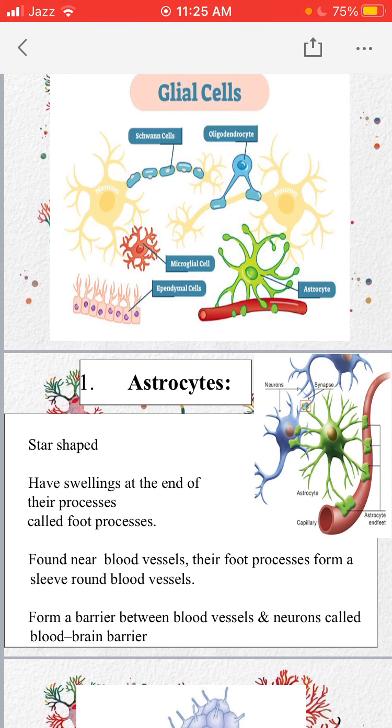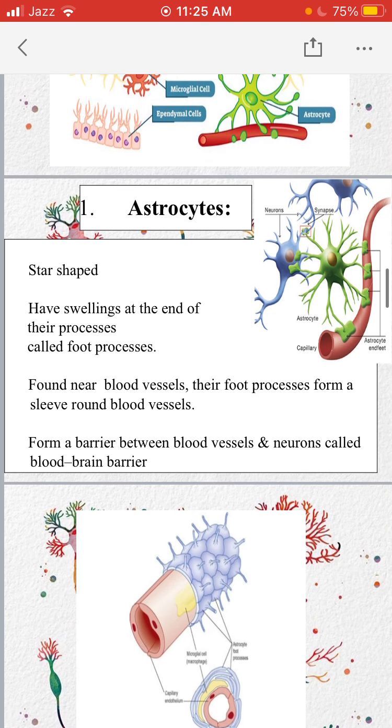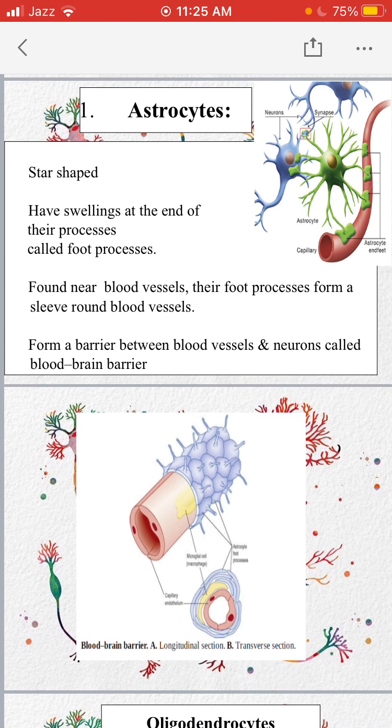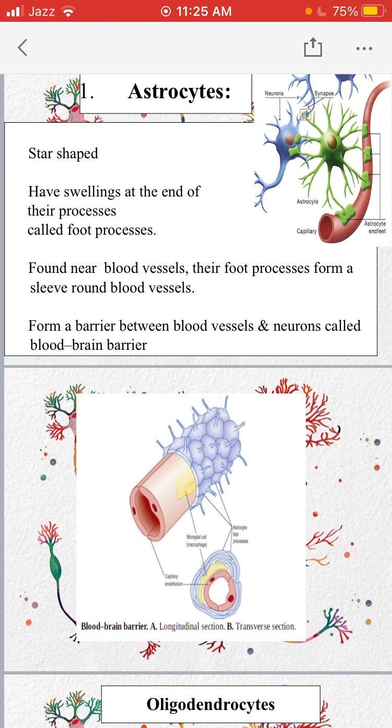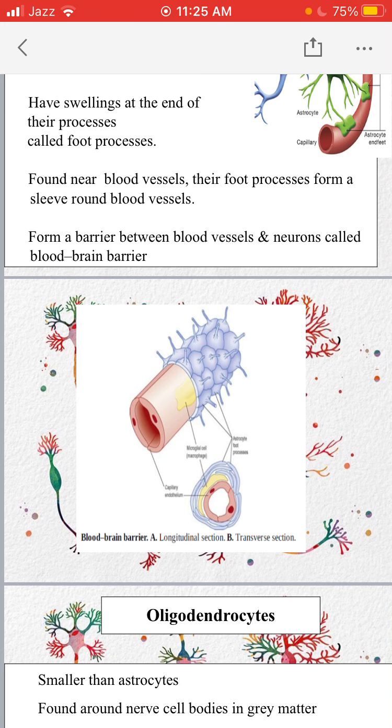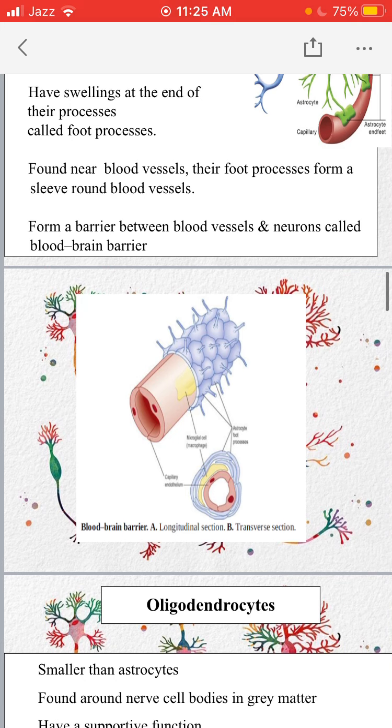This results in the formation of a blood-brain barrier, a barrier that exists between the blood vessels and neuron. So the function of astrocyte is to form blood-brain barrier. You can see the sleeve of astrocytes around the blood vessel, which helps in the formation of blood-brain barrier.